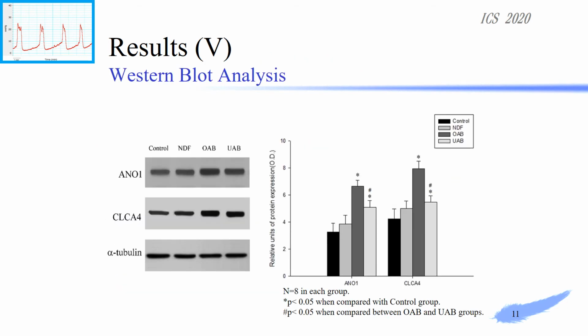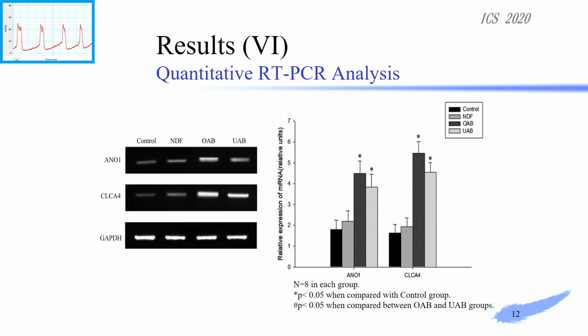Western blot analysis showed significantly increased expression of ClCA4 and ANO1 proteins on rat bladder smooth muscle in OAB and UAB groups. Also, the increases were significantly higher in OAB than in the UAB group. Quantitative RT-PCR analysis demonstrated significantly increased expression of the mRNA for ClCA4 and ANO1 in OAB and UAB groups.